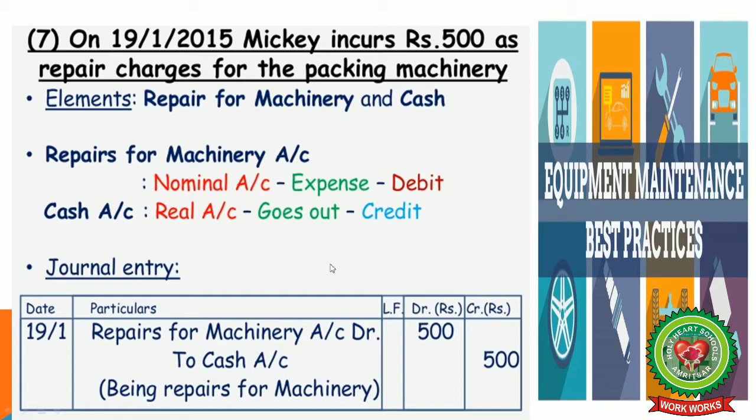So repair is an expense, it is a nominal account and all expenses should be debited. But cash is an asset, it's a real account, and we credit what goes out. So cash is going out, so we should credit the cash. An entry would be repairs for machinery account debit to cash account with rupees 500. Narration is being machinery repaired.